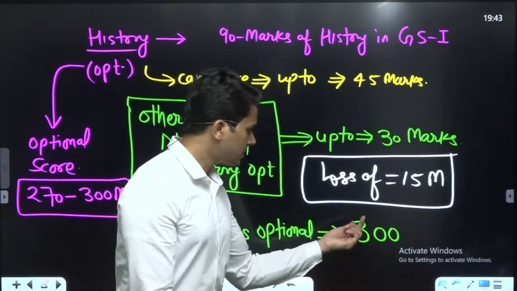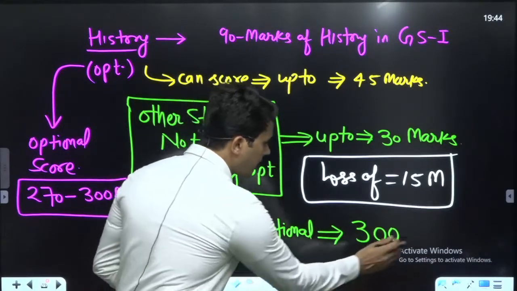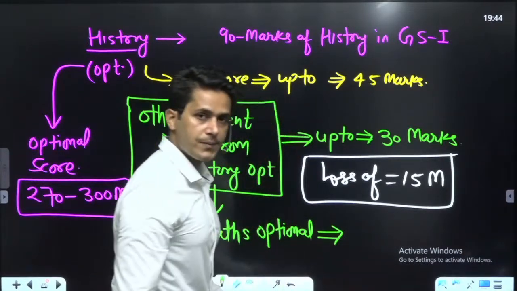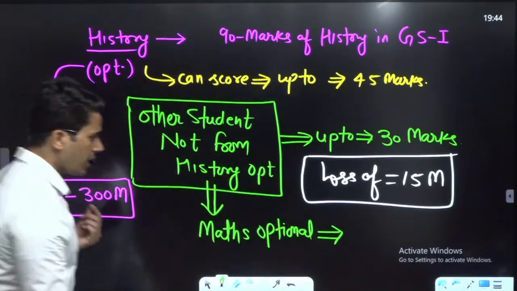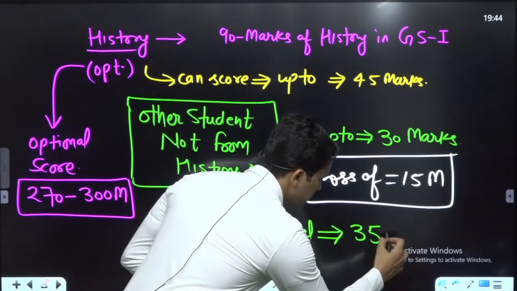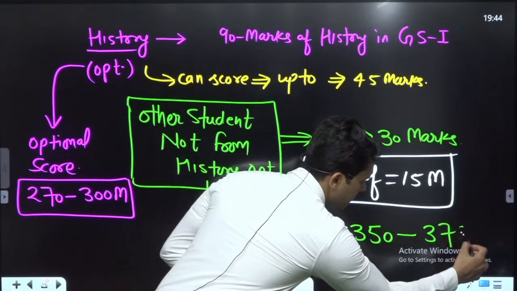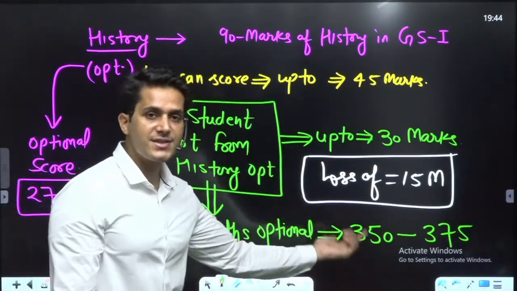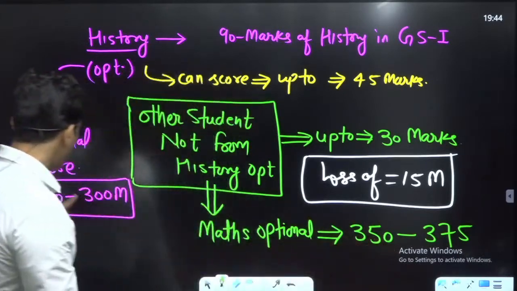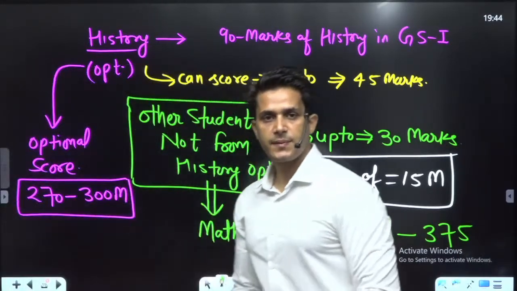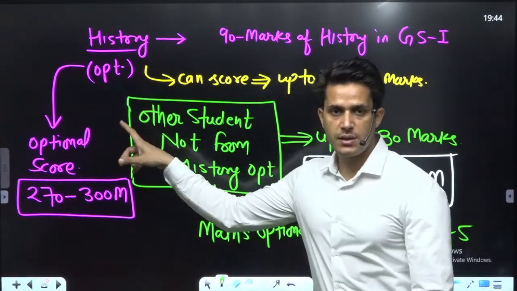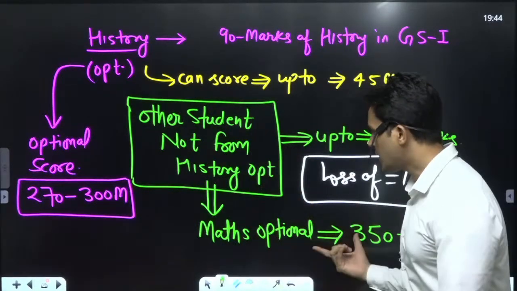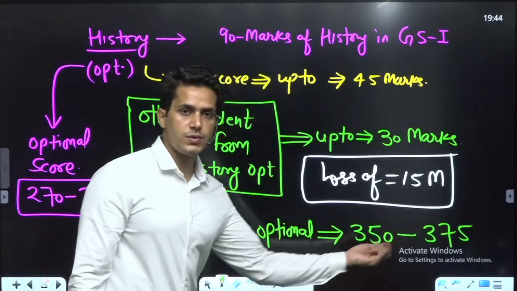Are you understanding? 300 is very low marks, and here 270 marks is very low. Then 350 to 375 marks can be attained very easily in small steps, as compared to this history labor. However much you study in history, put in 50% of that effort in mathematics, then you can achieve 350 to 375 marks.